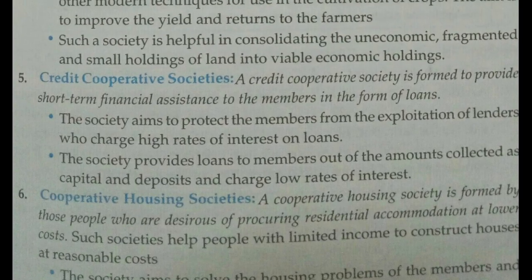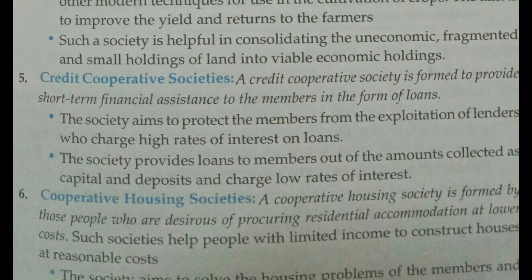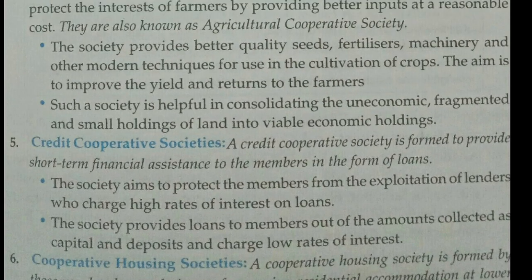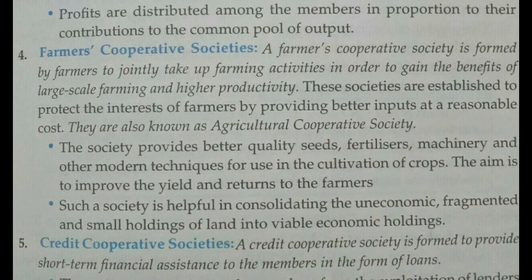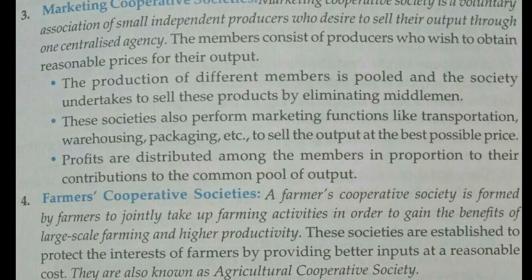The credit cooperative societies are providing credit to the members at a low rate of interest and protect the members from money lenders. Then you have farmer cooperative societies, which are for the help of the farmers. Farmers can be the members of this society. The land of the farmers will be pooled, and at the same time farmers will be provided inputs for production by the society at reasonable rates.